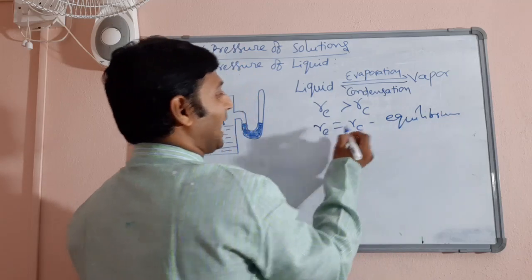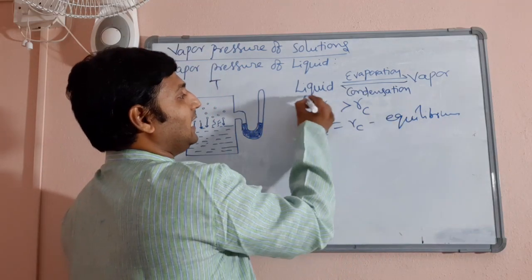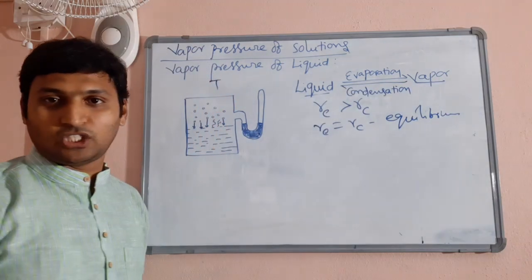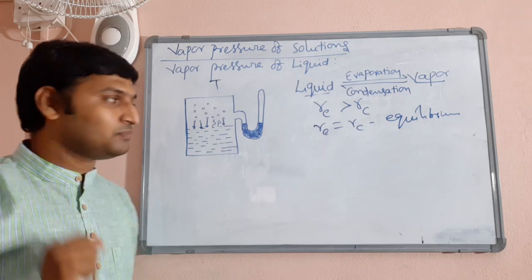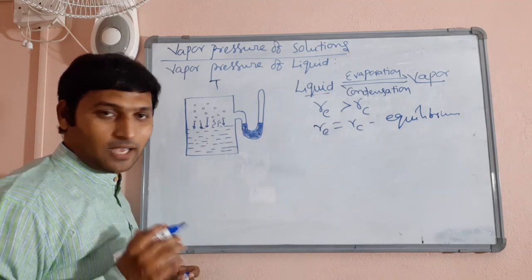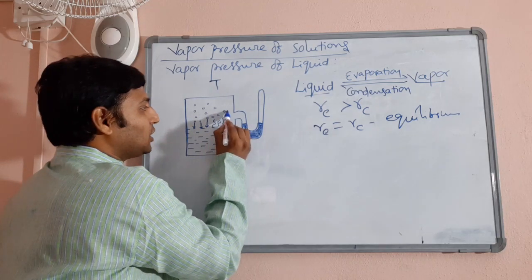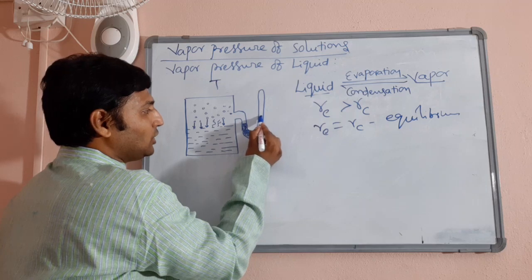Now when this happens, you say the liquid and vapor are in equilibrium with each other. Liquid and vapor are in equilibrium with each other. Now, what is the duty of manometer here? How is it helping us? See, as the concentration of vapors goes on increasing here, the level of mercury goes on rising.